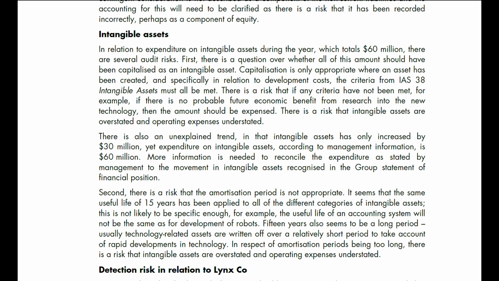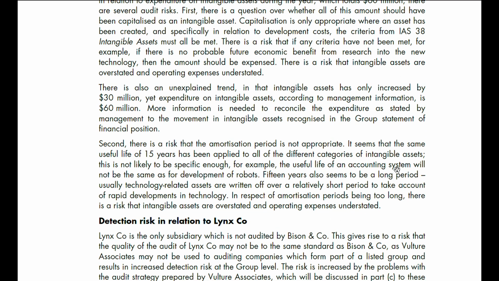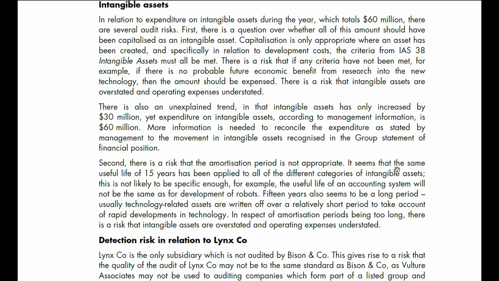The criteria from IAS 38 Intangible Assets must all be met. There's a risk that if any criteria have not been met, for example, if there are no probable future economic benefits from research into the new technology, then the amount should be expensed. There's a risk that intangible assets are overstated and operating expenses understated.